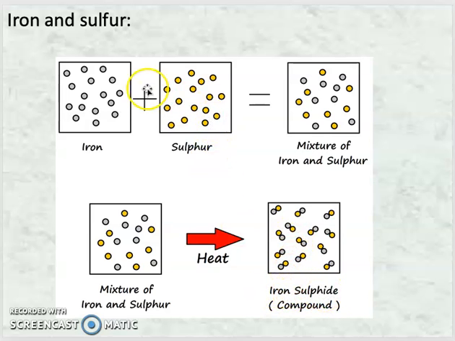Now see, when you only mix iron and sulfur physically, then you cannot see the combination between iron and sulfur. But when you heat the mixture of iron and sulfur, you will see iron sulfide compound. Got this point, student? Let us proceed to next.